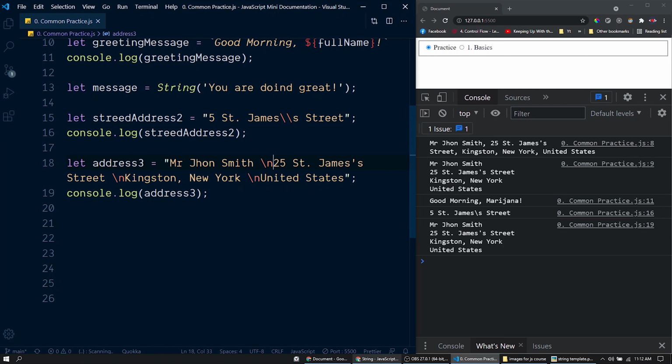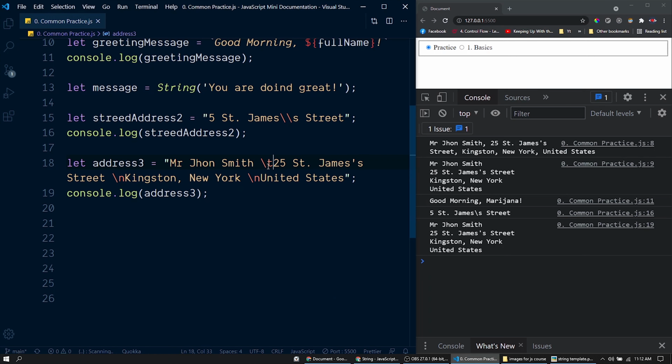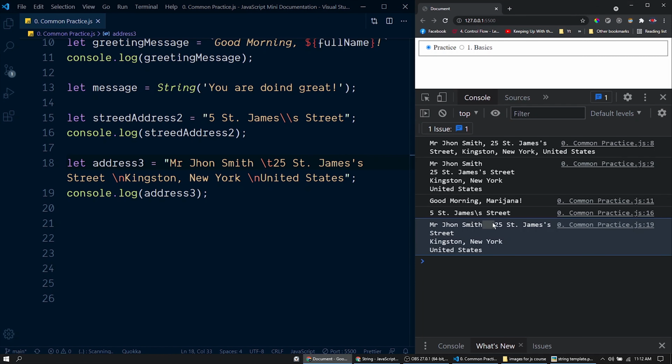Now instead of this new line sequence, if you use this sequence, we can have a tab in between the string. Let's try that here. See, instead of a new line, we have a tab in between the string. So that's how escape sequences work.